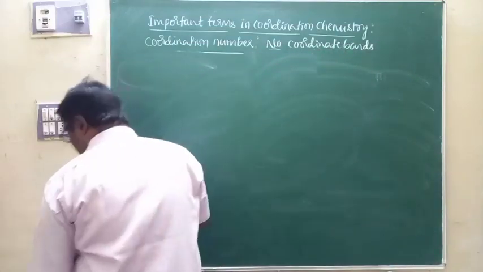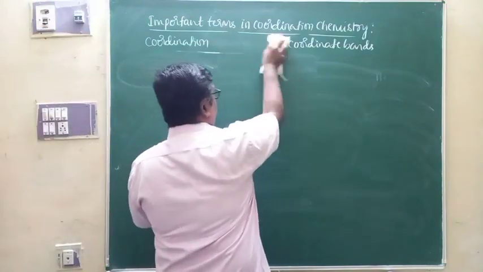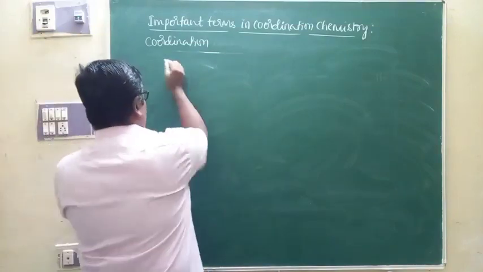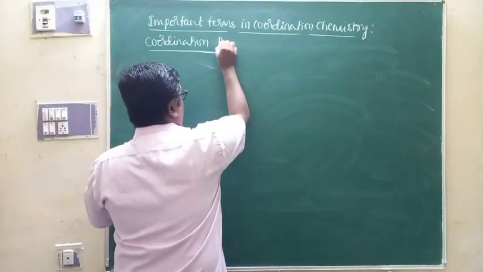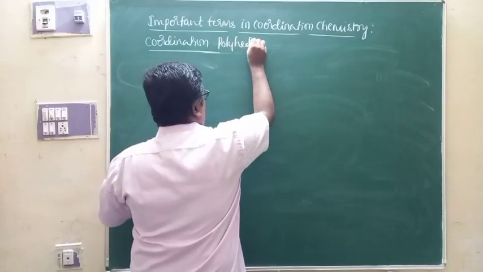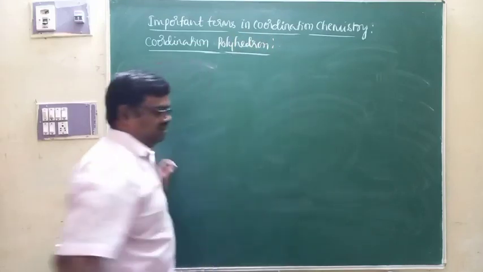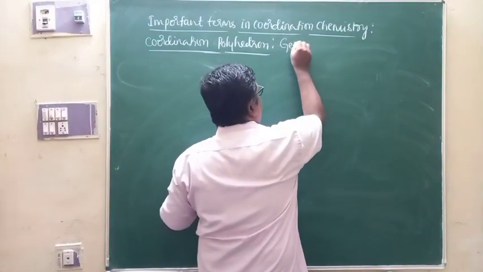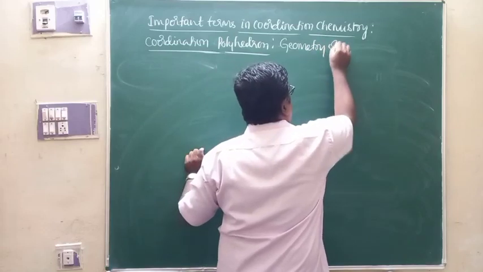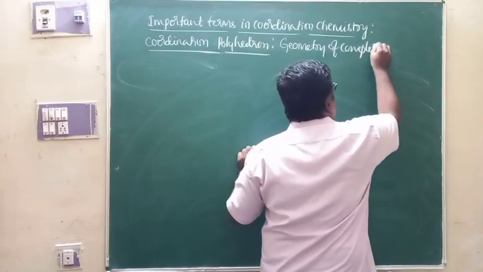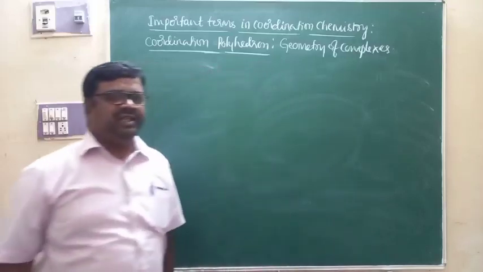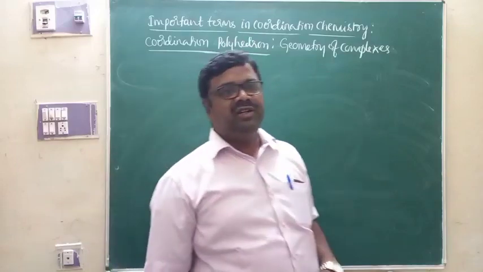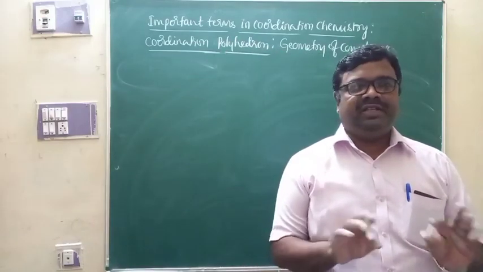Now at this moment, we'll take up one more important term as far as coordination chemistry is concerned. It is coordination polyhedron. This is one more term, or you can say this is the geometry of the complexes. Coordination polyhedron refers to the geometry of the complexes. Geometry of the complexes depends on what? Arrangement of ligands around the central metal ion in space.